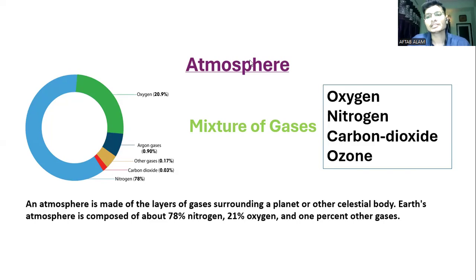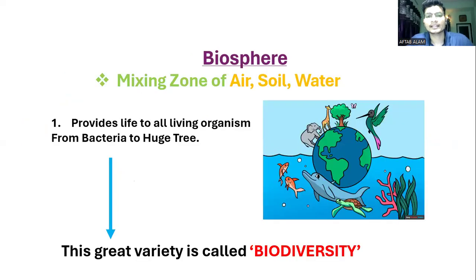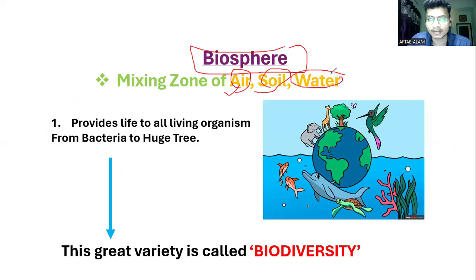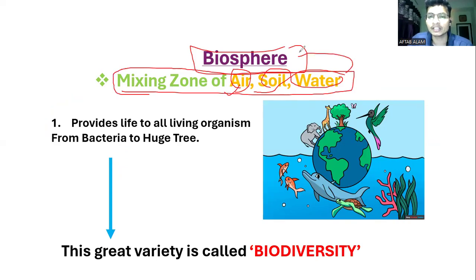Yes, fine. Now, in the next slide, all these spheres, lithosphere, hydrosphere, and atmosphere, combine to create which sphere? We can say the biosphere. Basically, air we take from the atmosphere, soil from the lithosphere, water from the hydrosphere. So the mixing zone of all three spheres is called the biosphere. The biosphere provides life to all living organisms, from bacteria to huge trees. The main work of the biosphere is providing life. And to whom does it provide life?